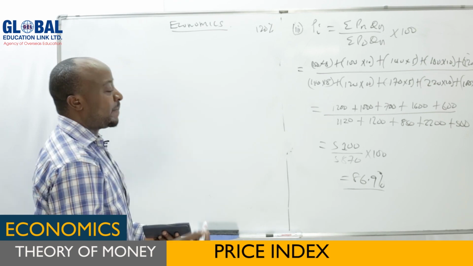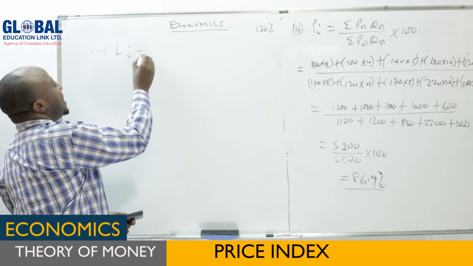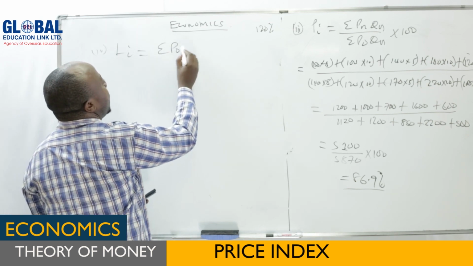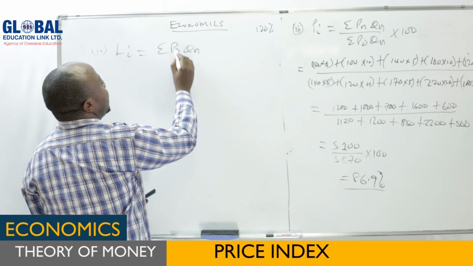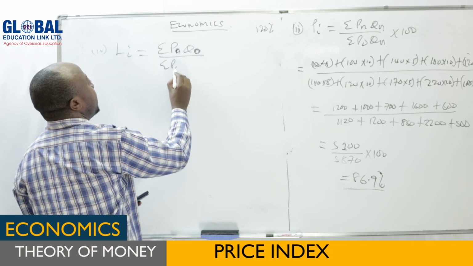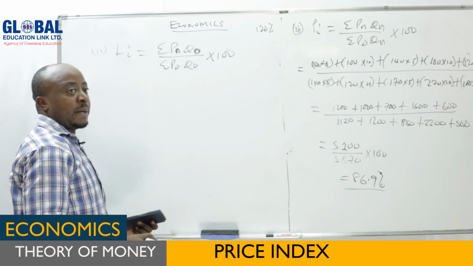We said Laspeyres index, part 4, equals summation of PnQo over summation of PoQo times 100. This is for Laspeyres.